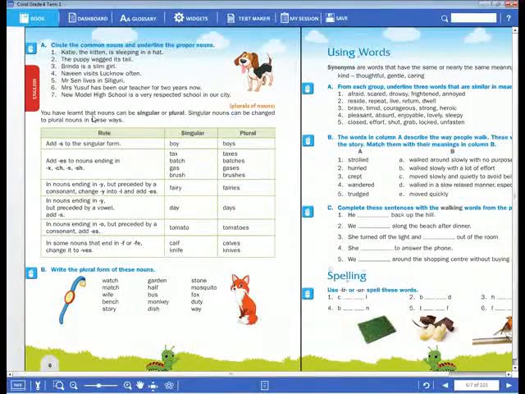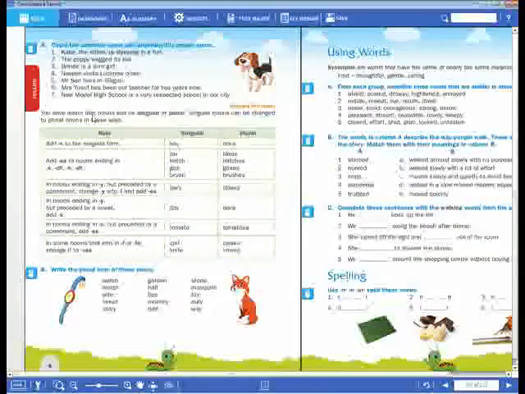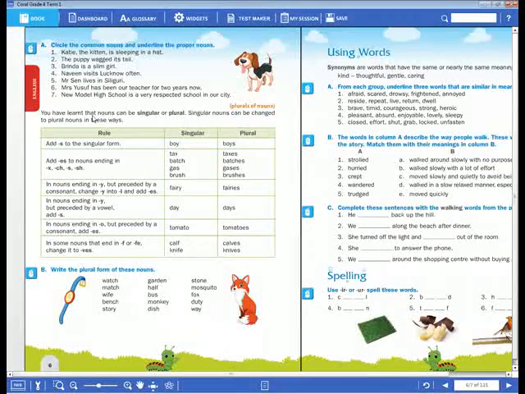When we add s to boy, what will it become? Boys. Okay. Next, girl, girls. Now, garden, gardens. Next, bird, birds. By adding s, that noun can be changed into the plural. Plural means more than one.